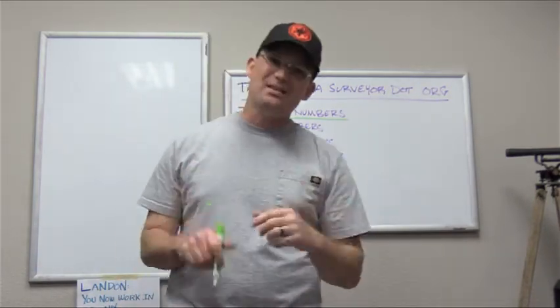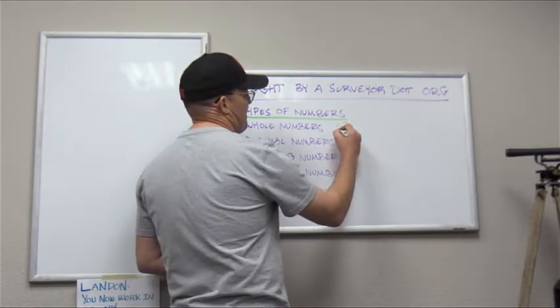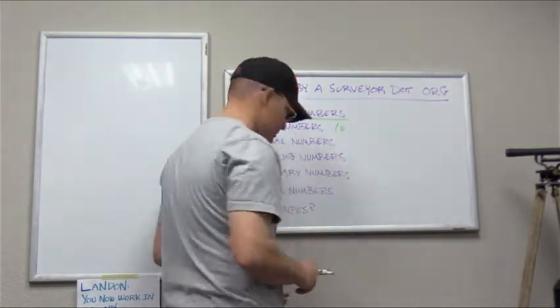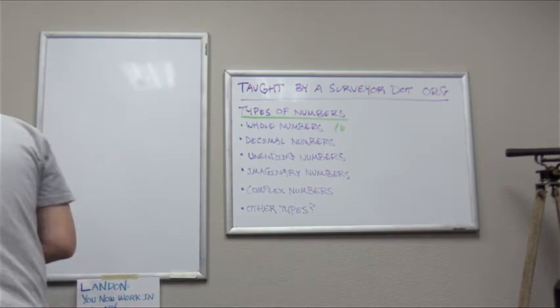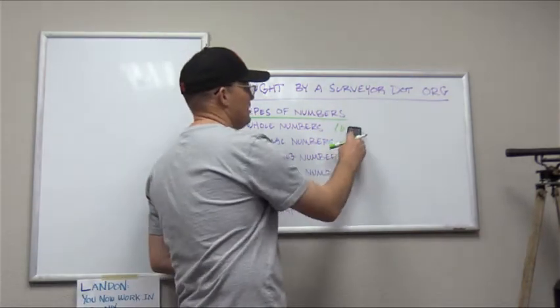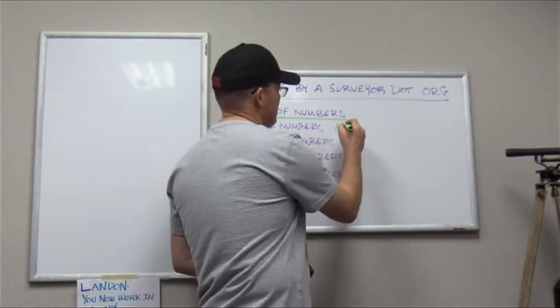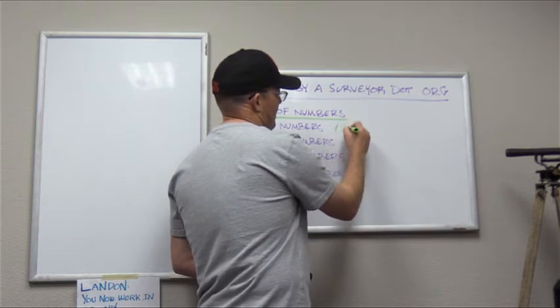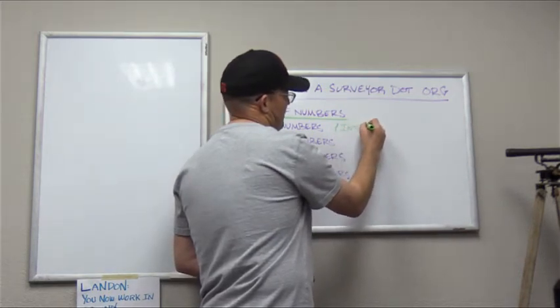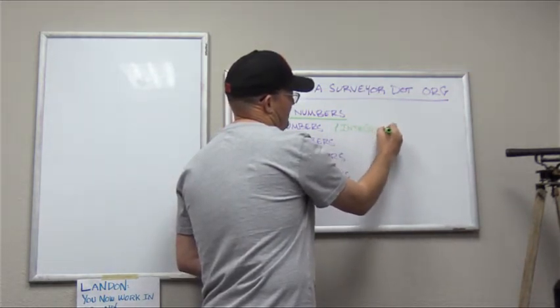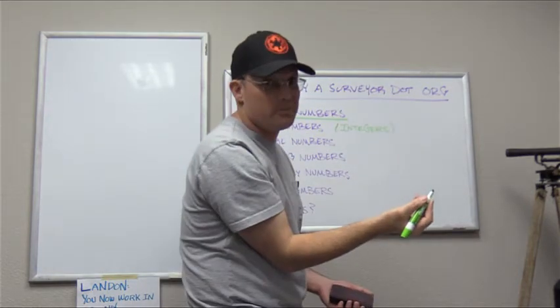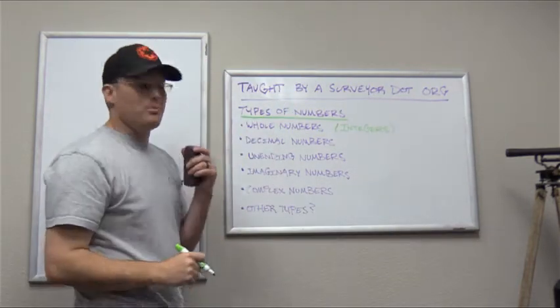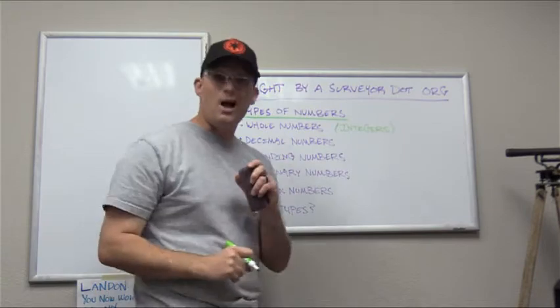And so the fancy term for that, mathematicians call these integers, okay? But they're just whole numbers. And you're going to see as we go through these videos that mathematicians like to come up with hard names for stuff because mathematicians like to make math hard. And so we're just not going to do that. We're just not going to play their game. So we're going to call them whole numbers because that's what they are. But mathematicians call them integers.